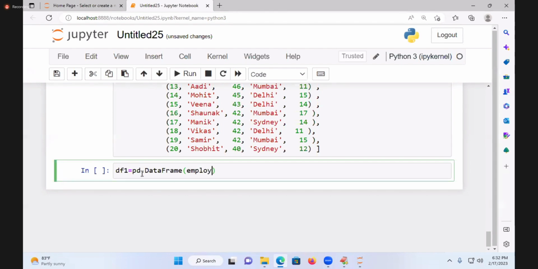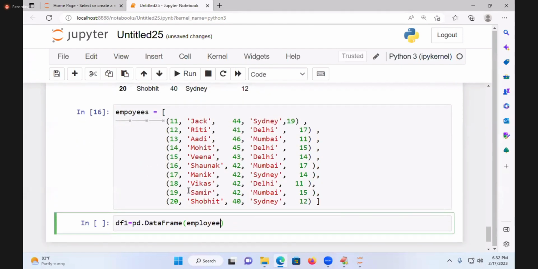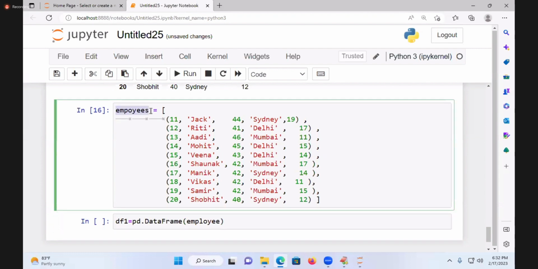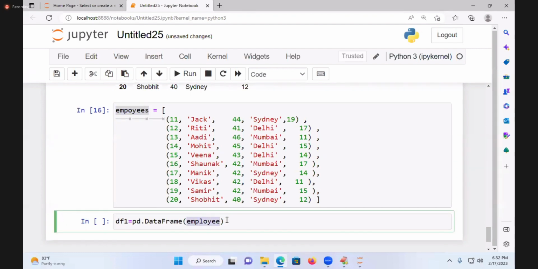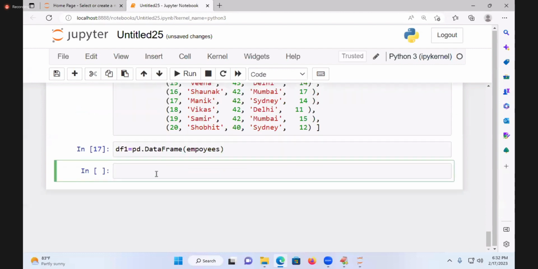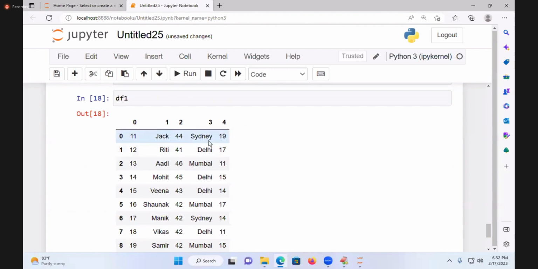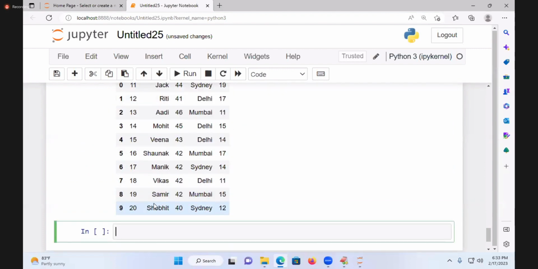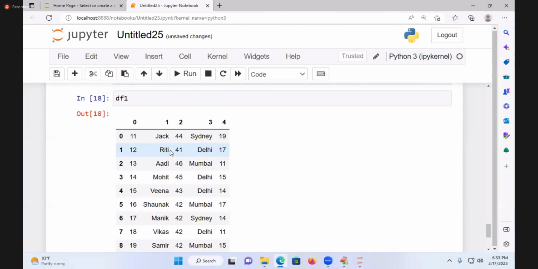Now convert it. df1 is equal to, come on students, pd.DataFrame of what? Employees. What is my employees? EMP. I'll copy this. So why write it? Just write this one. You write df1. No column names are available. 0, 1, 2, 3, 4 is there. I need to give my own column names or not? What are these? ID, name, age, city, experience.